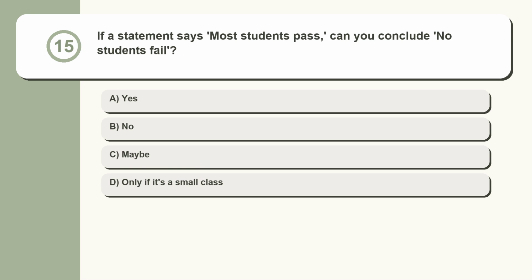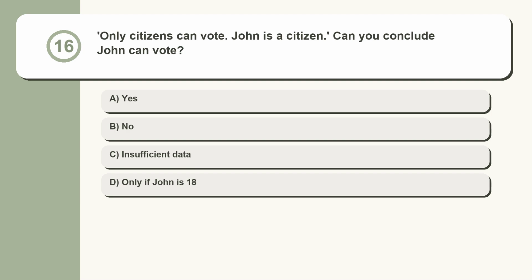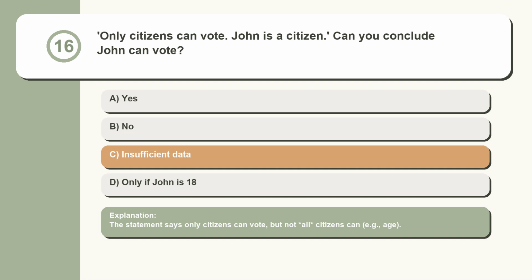Question 15. If a statement said most students pass, can you conclude no students fail? Yes. No. Maybe. Only if it's a small class. Most implies some do not, meaning some could fail. Question 16. Only citizens can vote. John is a citizen. Can you conclude John can vote? Yes. No. Insufficient data. Only if John is 18. The statement says only citizens can vote, but not all citizens can. Example: age.